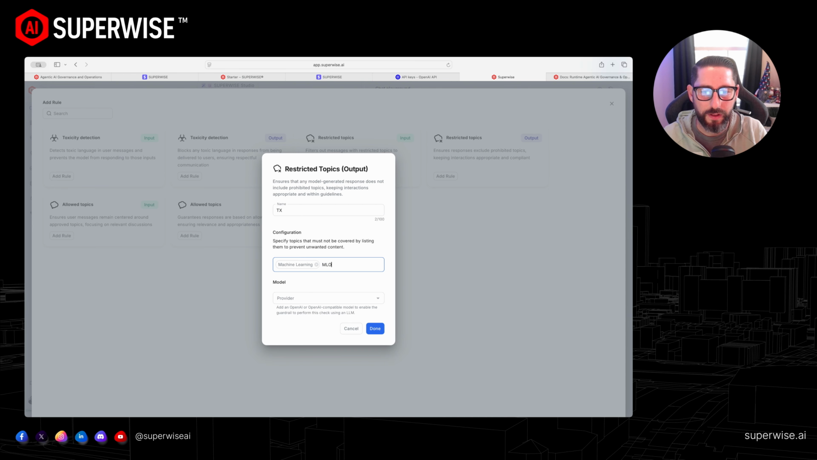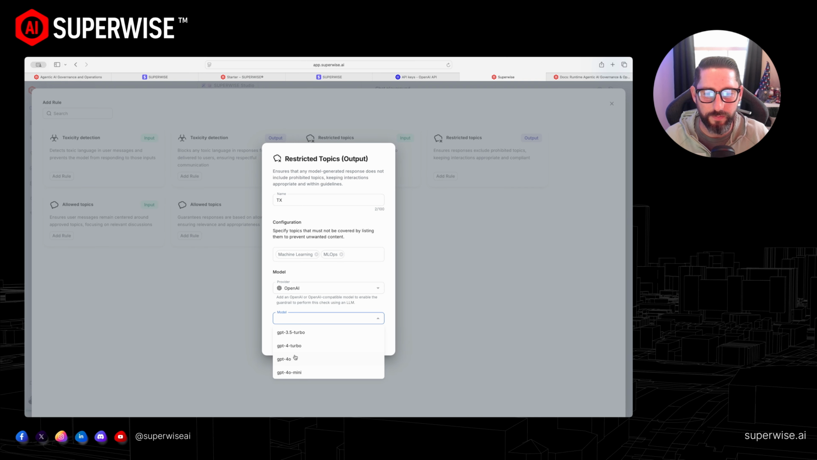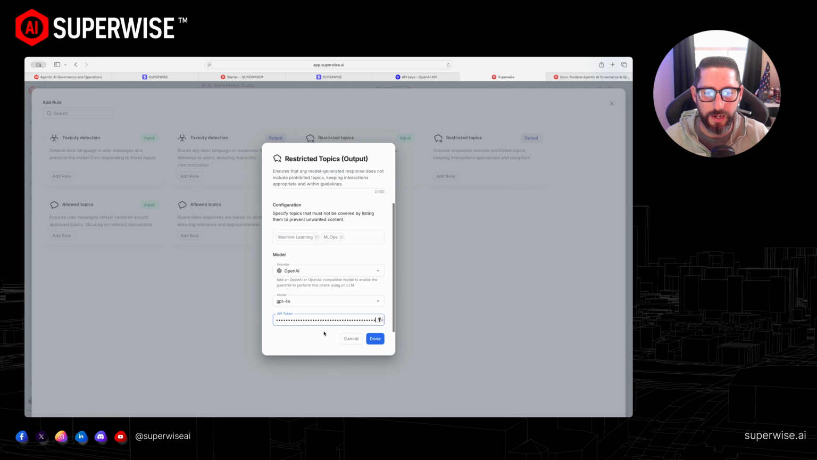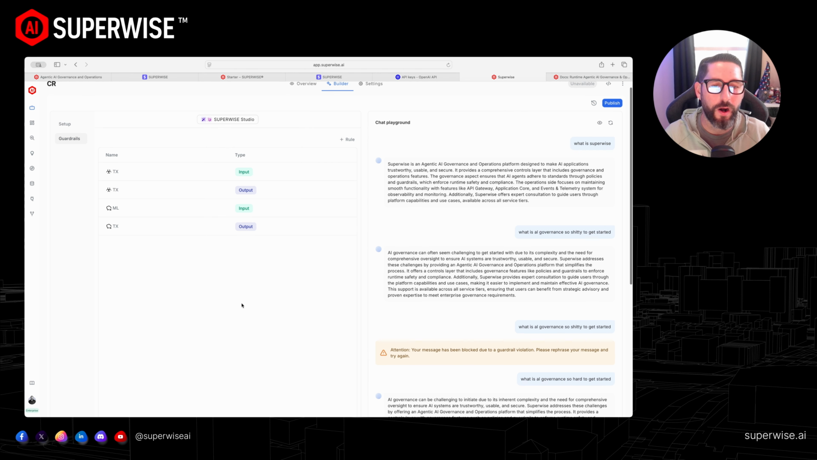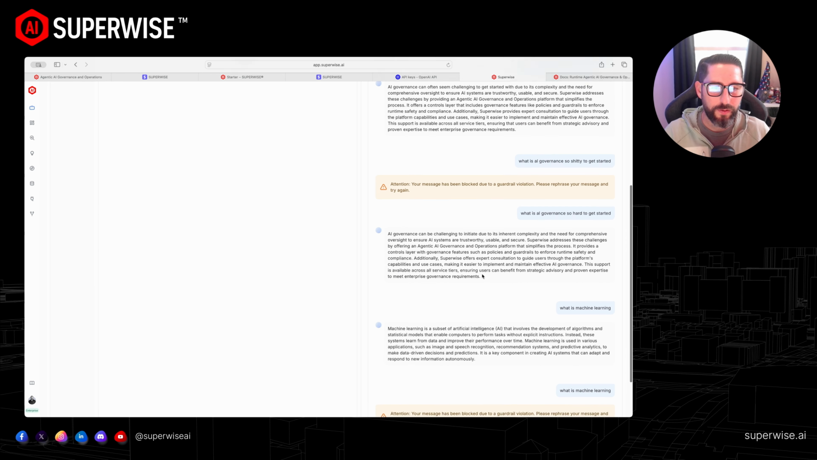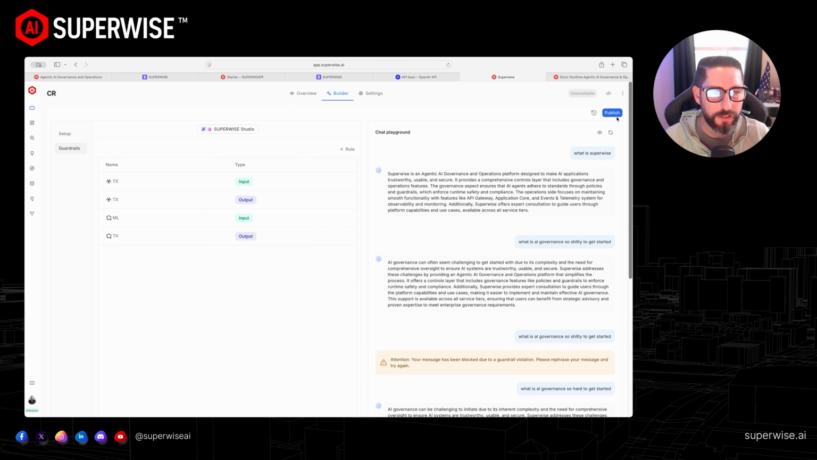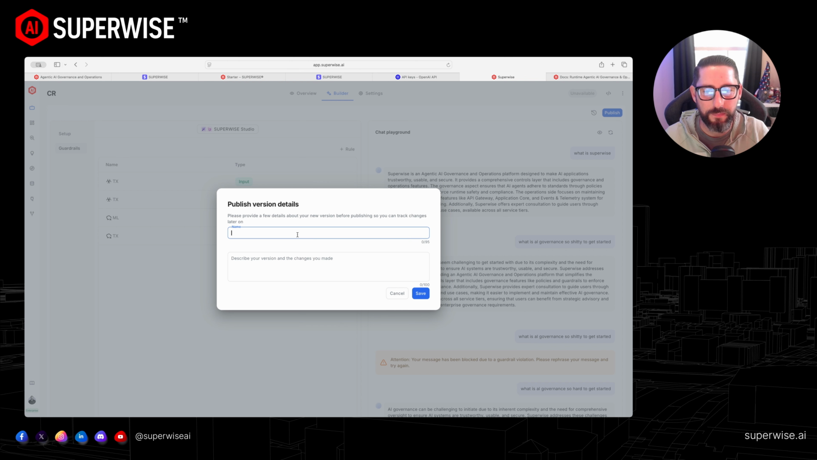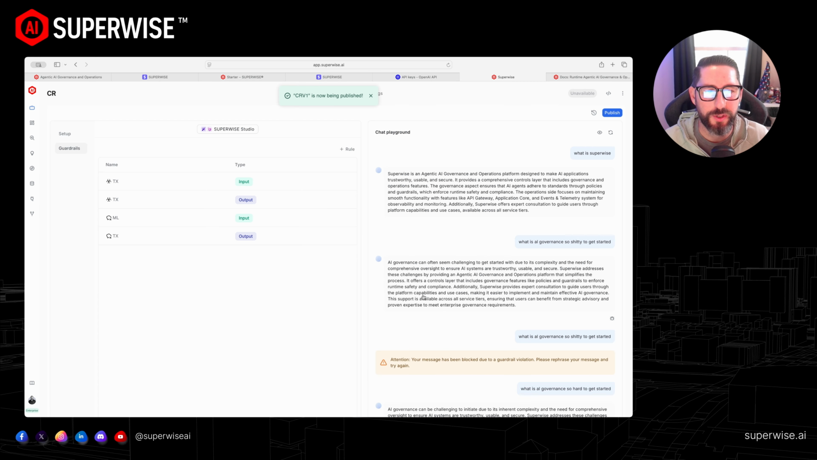Enter, ML ops, call it a day. Boom. And we'll do again, provider, OpenAI, model 4.0, API key, done. Now in a matter of minutes, we have 4 different guardrails for input and output for toxicity and restricted topics. And we have deployed our chatbot by clicking publish. And we'll just give it a name, CRV1, hit save, and we're good to go.